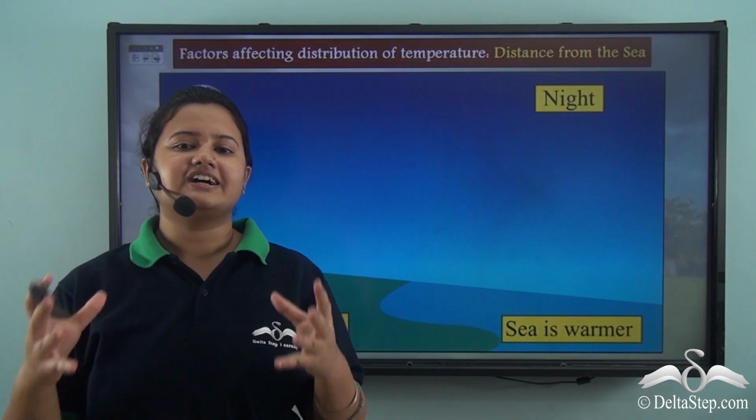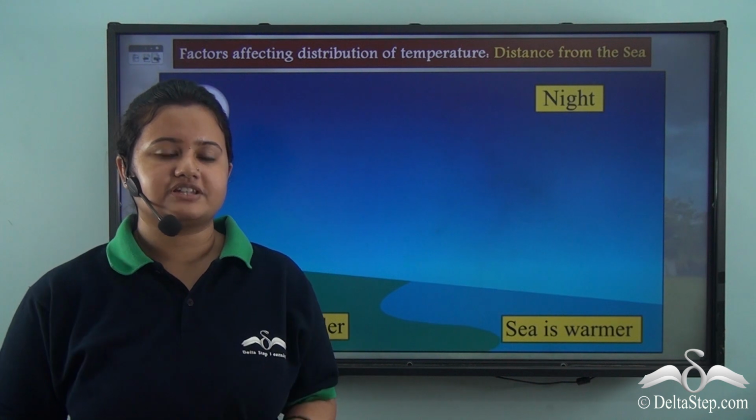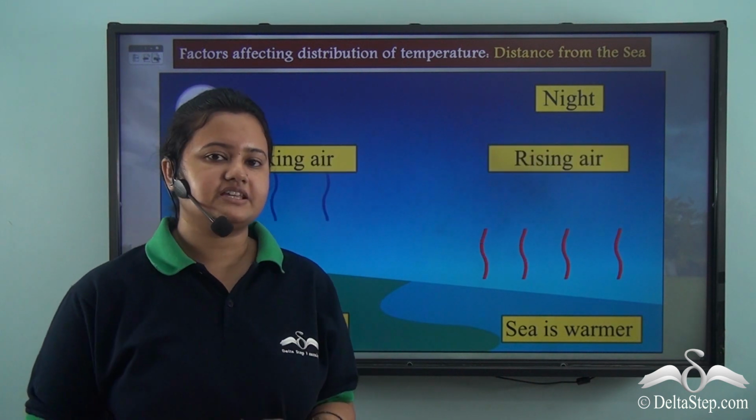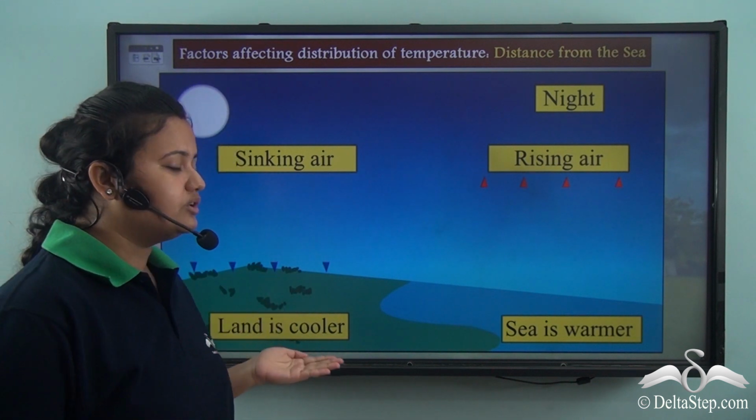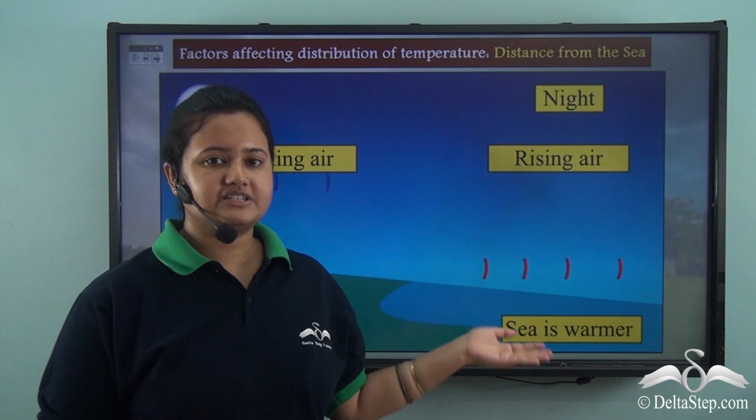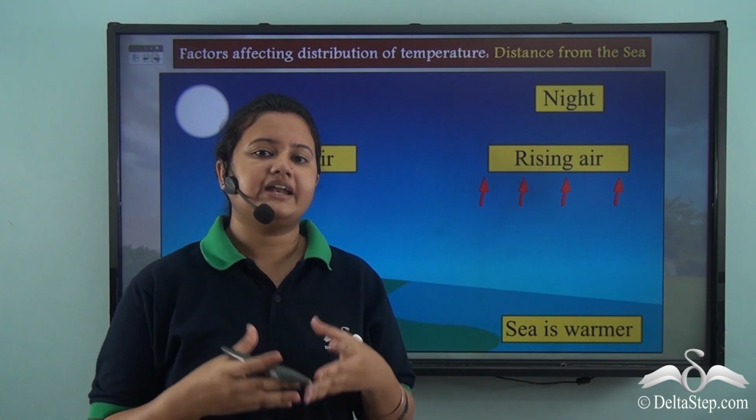At night, the conditions are reversed. This is because the land cools down faster than the sea. So, the land is cooler while the sea is warmer. Now, the air above the sea absorbs the heat and expands.